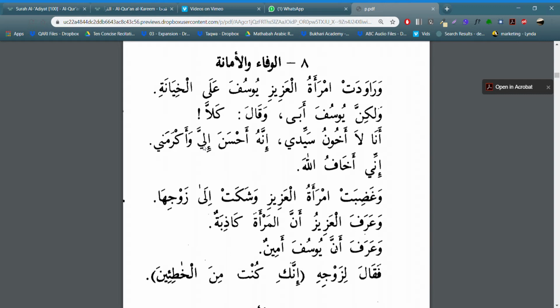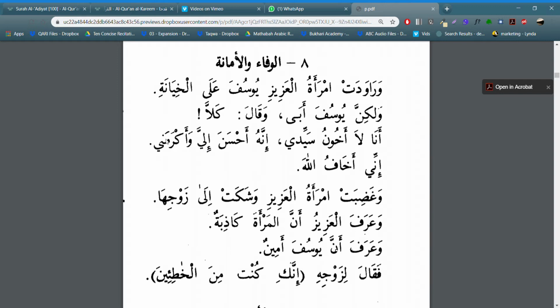If I wanted to say "from them," it'd be minhum, right? So you can attach it like that. Now with ila, there's already a ya on the end. So if I wanted to say "to me," it'd be kind of weird, right? Because for "from me," you usually say minni, or kitabi, "my house." In this case, what they do is put a shadda and then a fatha on top of it to say this is "to me," ilayya. It's to get around that, because if they threw the ya on the end, it'd be really weird. It'd be like ilay, weird stuff, right? So they just say ilayya.